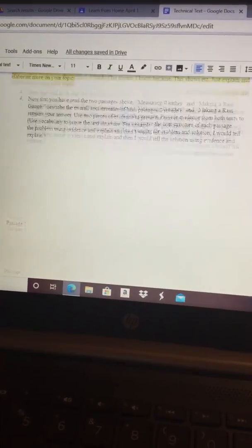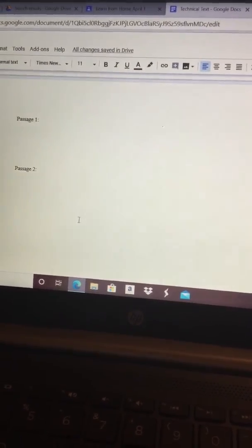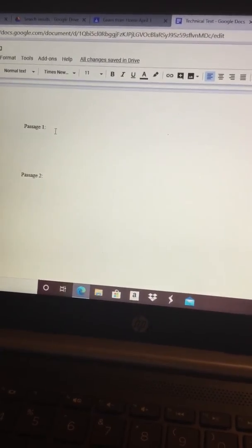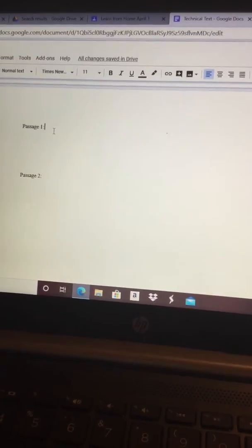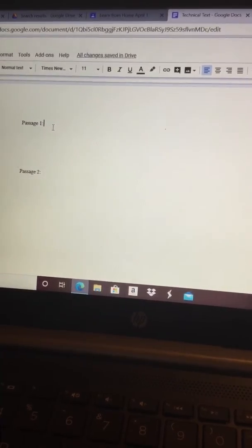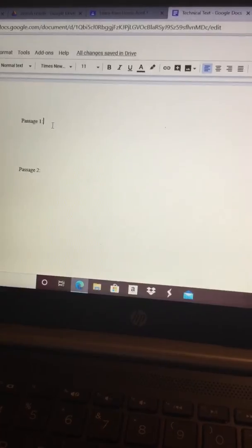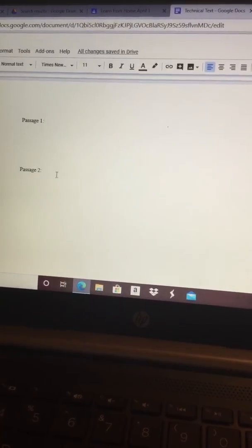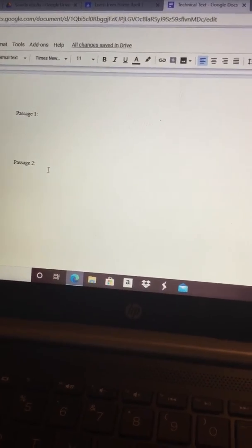Then I want you to go in, and the way I would organize it is I would say passage 1, and I would restate an answer and tell what the text structure is. I would give 2 pieces of evidence. I might give a piece of evidence and explain why it's that text structure, and then a second piece and explain. Then I would do passage 2, tell me the text structure in a complete sentence.